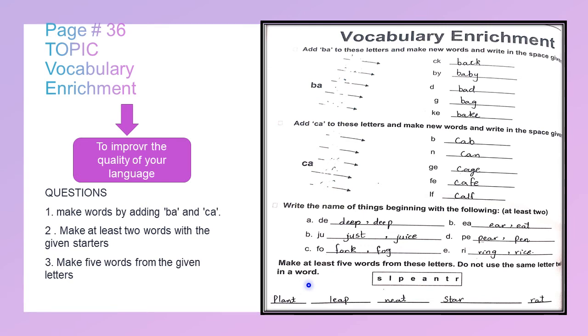Make at least 5 words from the letters. Do not use the same letter 2 times in a word. Plant, leap, neat, star, and rat. These are the words which we have made by using these letters. We are going to solve this page according to the slot given to you.